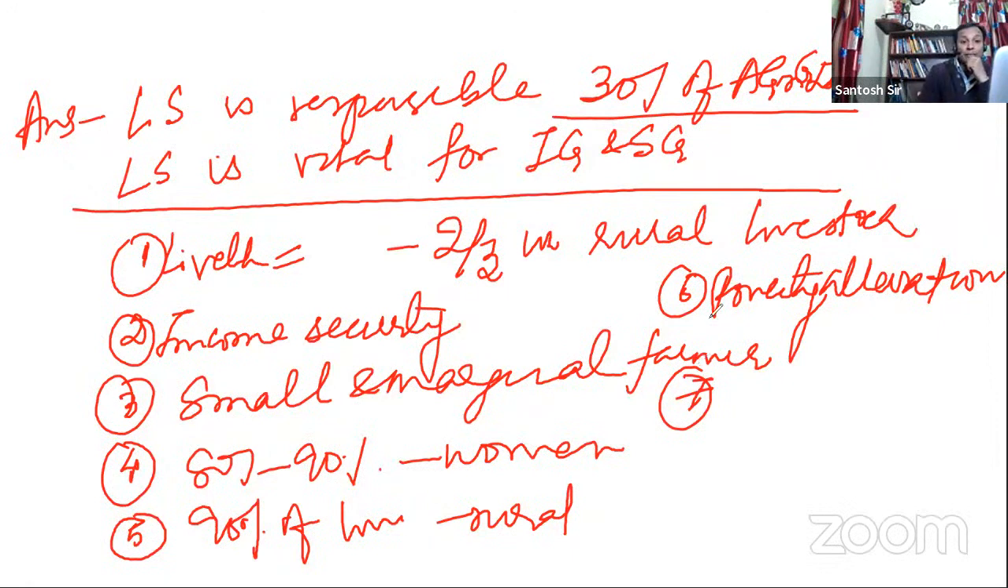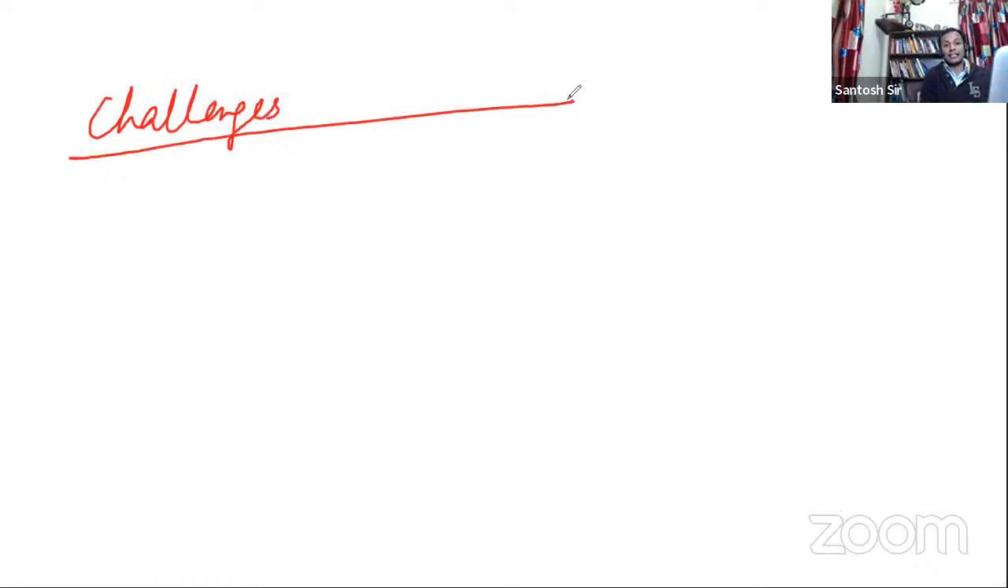Okay, now I'll make another subheading. I'll write challenges, and I will write the first point, first challenge. What is the first challenge in livestock sector? The first challenge, my friend, is feed and fodder. Okay, that is the biggest challenge.